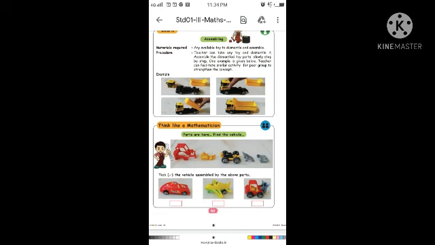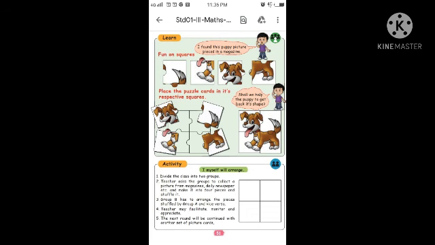Shall we go to the page number 51? Look at the picture. I found these puppy pieces in a magazine. The puzzle pieces are different. Then we have to arrange it properly. Then one puppy picture will come. This is one fun game. I hope you are doing it at home also.